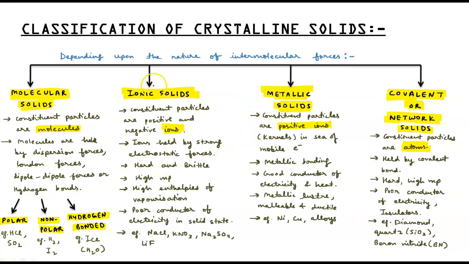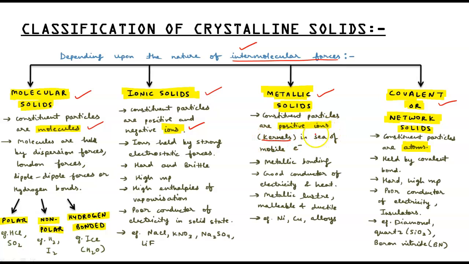Crystalline solids are classified on the basis of nature of intermolecular forces between the constituent particles. Here we have four types of crystalline solids. First is molecular solids, second is ionic, next is metallic solids, and fourth one is covalent or network solids that are also called giant solids because they form giant structures. That's why giant solids. In molecular solids, the constituent particles are molecules. In ionic solids, constituent particles are ions, positive and negative ions. They are the cations and anions. In metallic solids, they have positive ions that are called kernels.